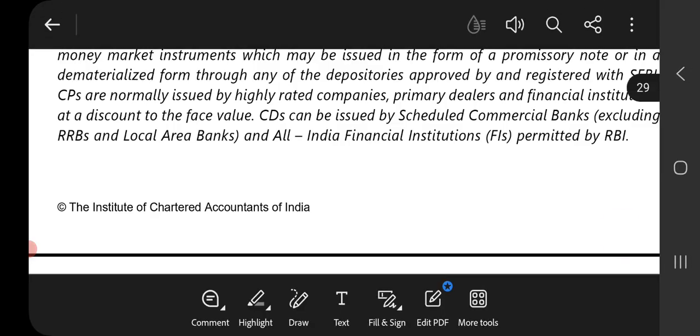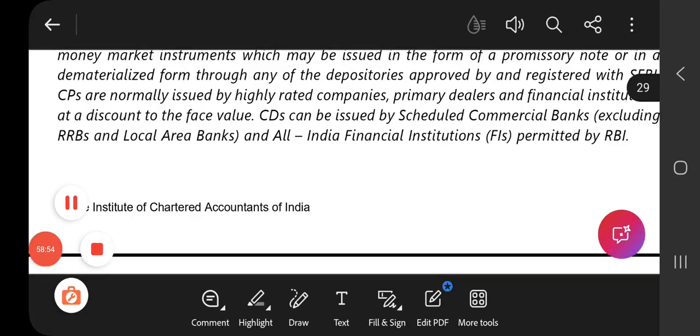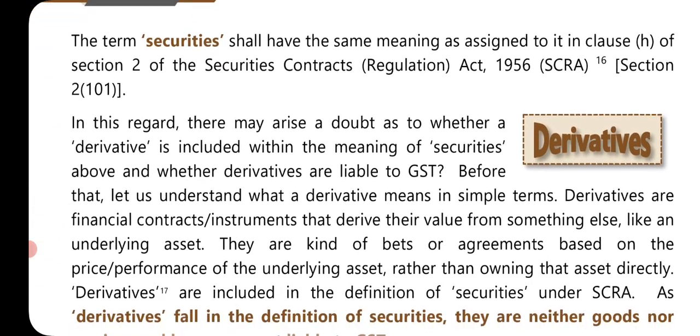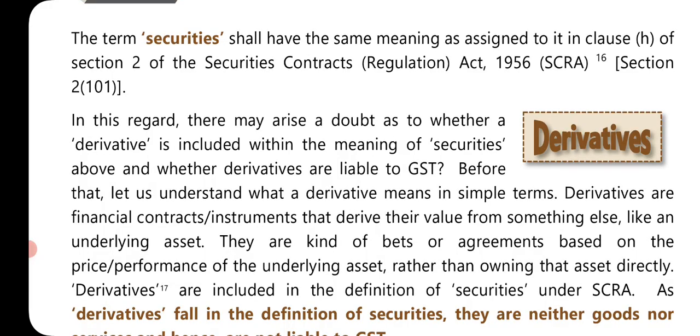to the face value. Certificates of deposit can be issued by scheduled commercial banks, excluding RRBs and local area banks, and all India financial institutions permitted by RBI. Next, the term security shall have the same meaning as assigned to it in Clause H of Section 2 of the Securities Contracts Regulation Act, that is SCRA, Section 2, subsection 101.